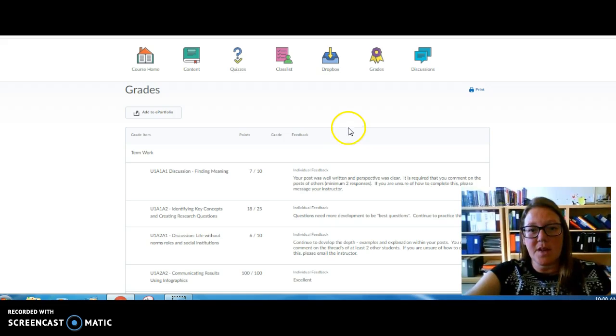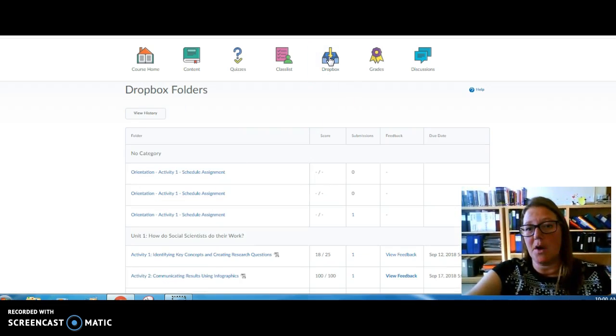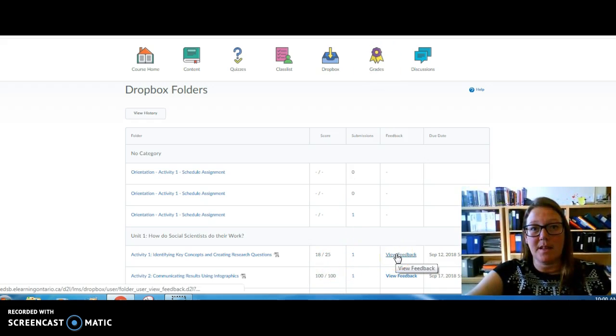The other thing that I would like you to pay attention to is within your Dropbox, there are times when I'm marking on my iPad and that I leave you feedback. So in addition to the grades that are left here, when I hand back the assignment, it may also have feedback in it. So here's an example for that first assignment.